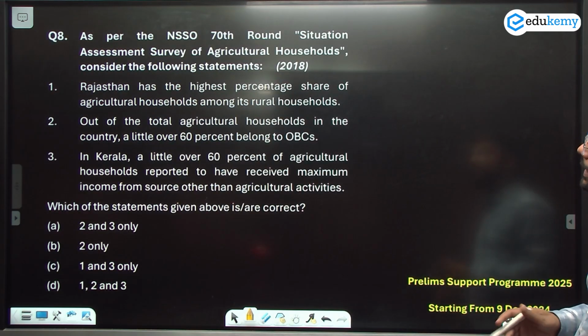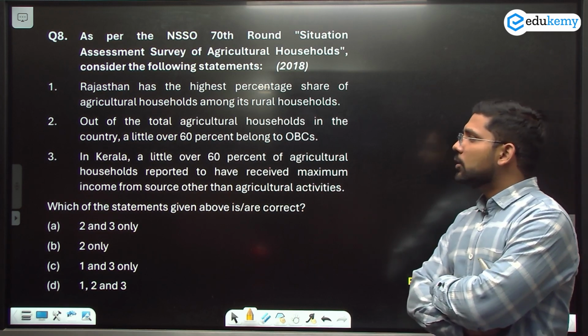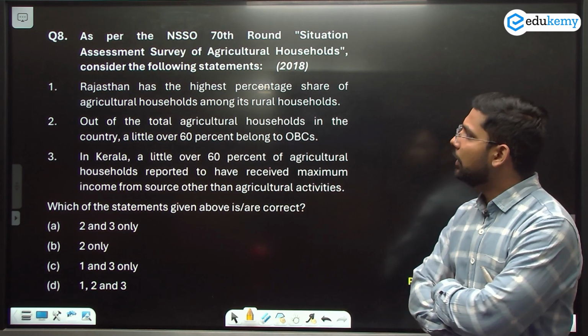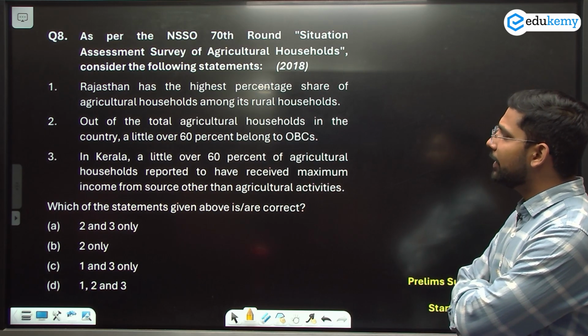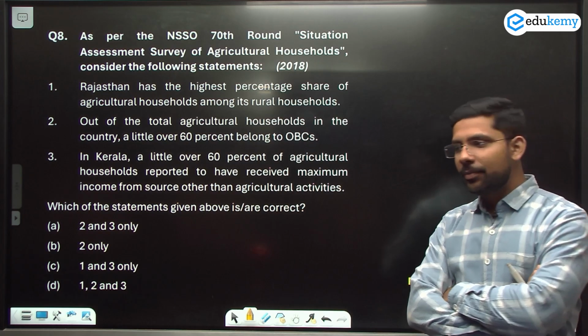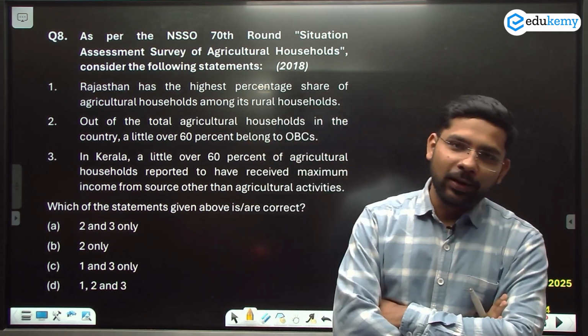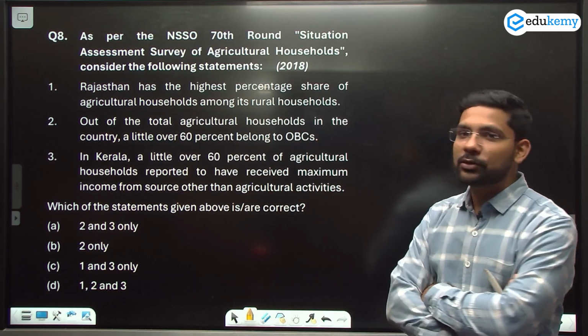The next question is by the NSSO 17th round situation assessment survey of the agricultural household. Consider the following statements. Agricultural household, let's read the statements. Rajasthan has the highest percentage share of the agricultural household among the rural household. Okay, it's a very factual. राजस्थान में है और राजस्थान में भी रूरल हाउसहोल्ड में. हाउ डू यू नो? Until and unless आपने सर्विस नहीं पढ़ा, NSSO का डेटा नहीं पढ़ा है.